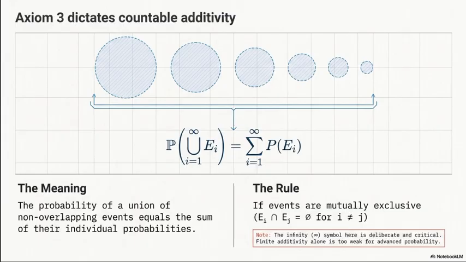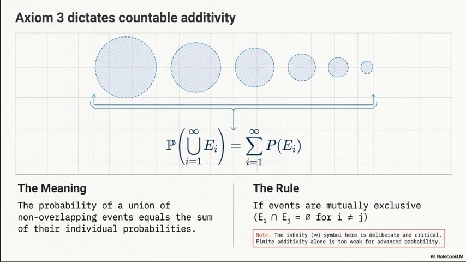Now the third axiom is countable additivity, also called sigma additivity, and this is the formula. What it means is that if E1, E2, E3 and many more events are mutually exclusive, meaning they have nothing in common, then the probability of the union of these events will be equal to the sum of their individual probabilities.